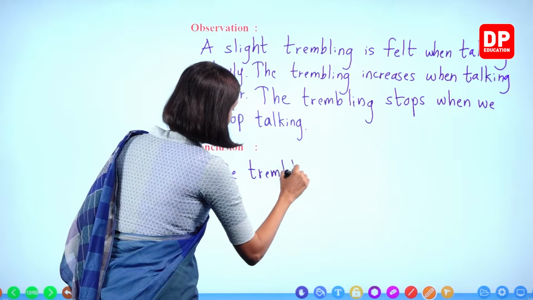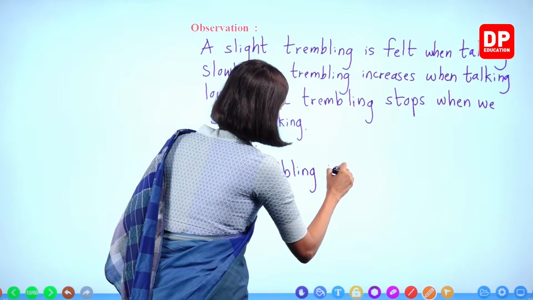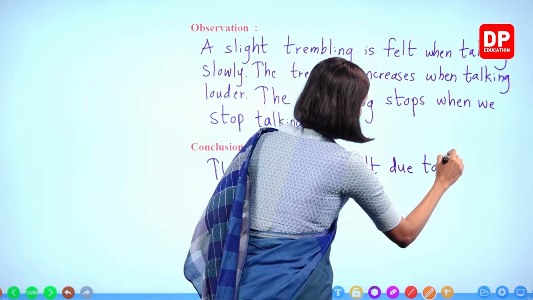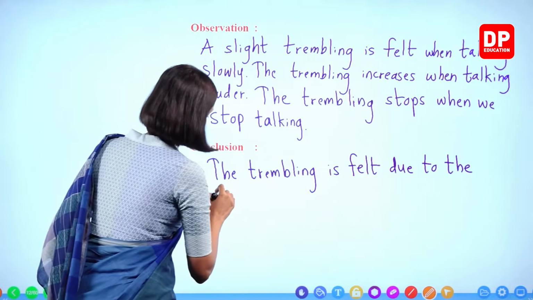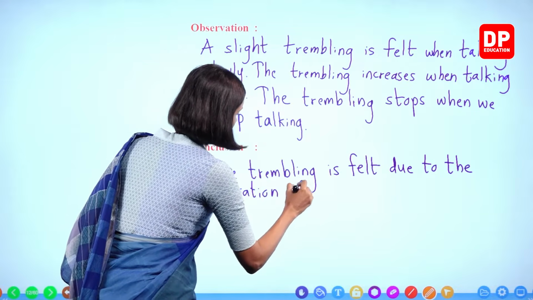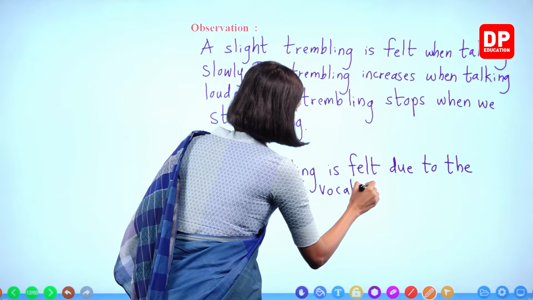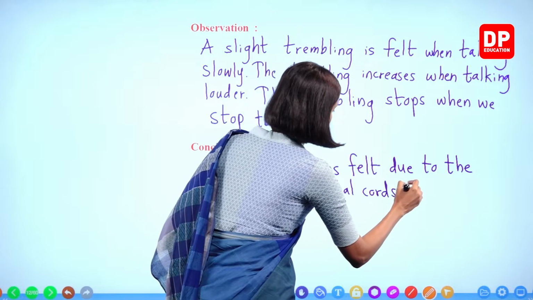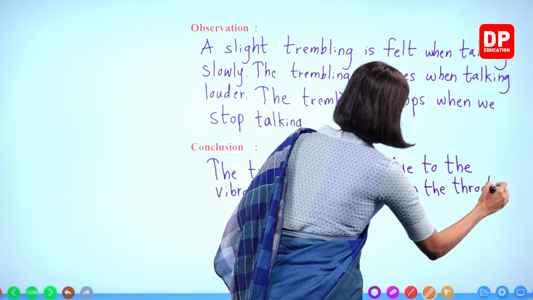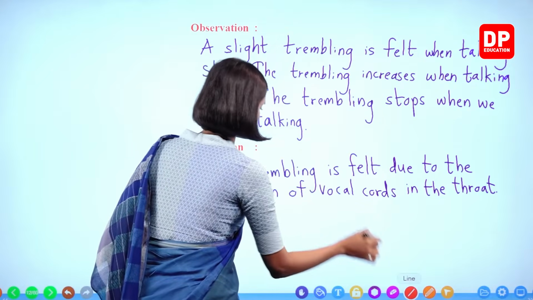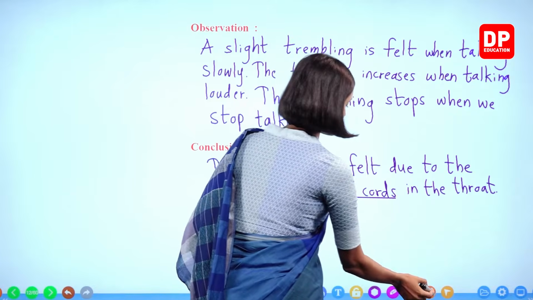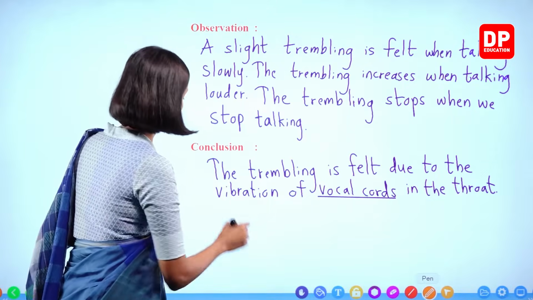The trembling is felt due to the vibration of vocal cords in the throat. Due to the vocal cords. Right, children? Vocal cords in the throat.